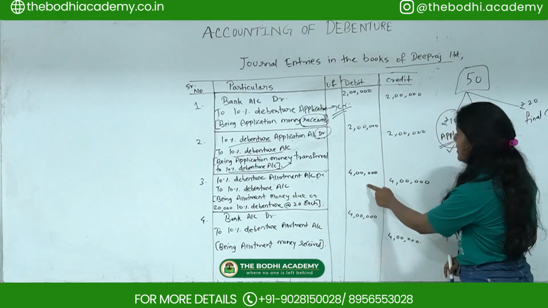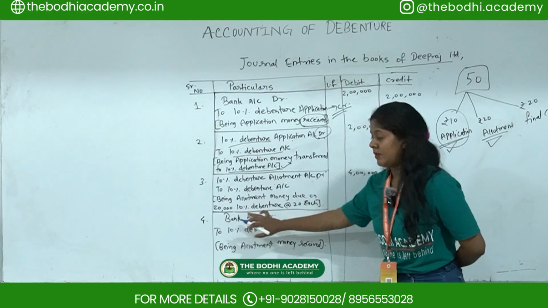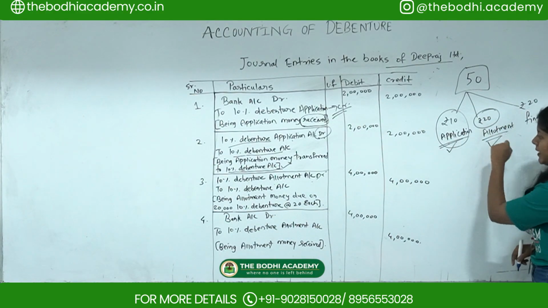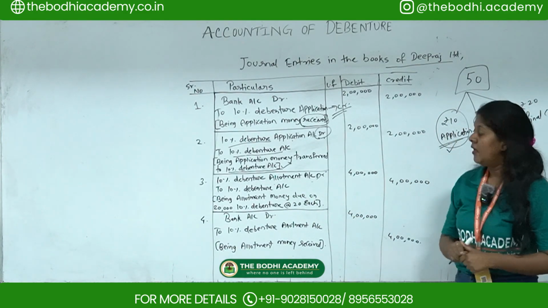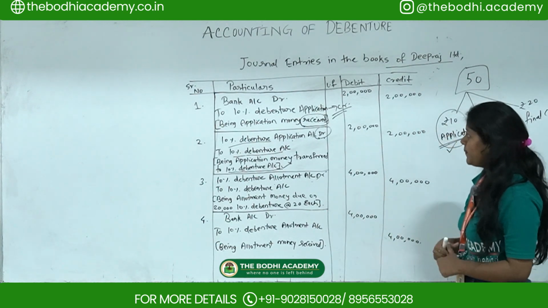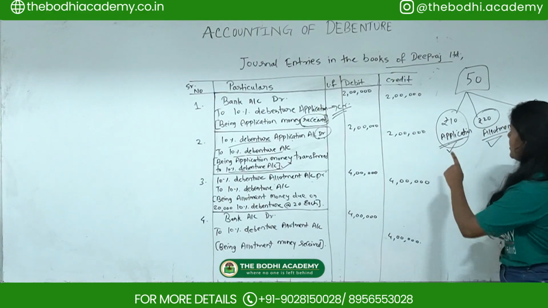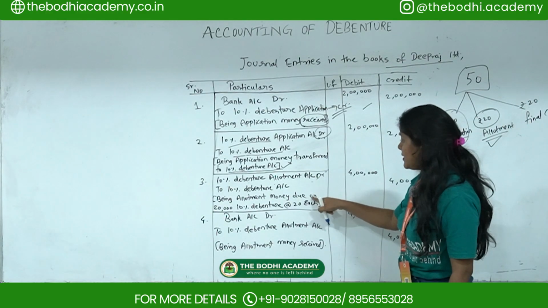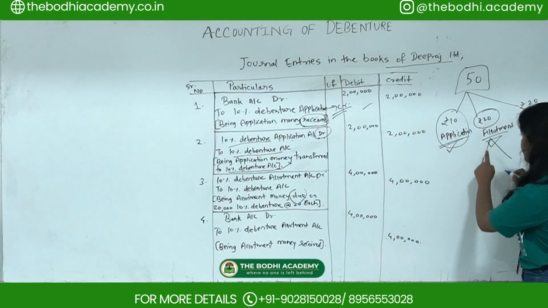Now you have to find the amount: 20 multiplied by 20,000, because here the allotment money they have given is rupees 20, and there are 20,000 debentures. So 20,000 multiplied by 20 gives you this whole amount. With regards to the application we did the same, 20,000 multiplied by 10, and we got this.